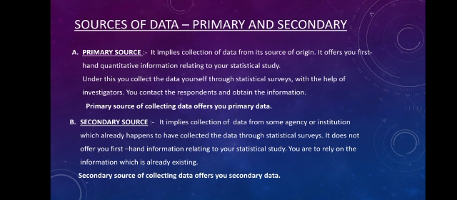It means that particular data has already been collected; we are just taking it from existing sources that have already been used by someone else. We do this kind of data collection under the secondary source. So the secondary source gives us secondary data, whereas the primary source gives us primary data.